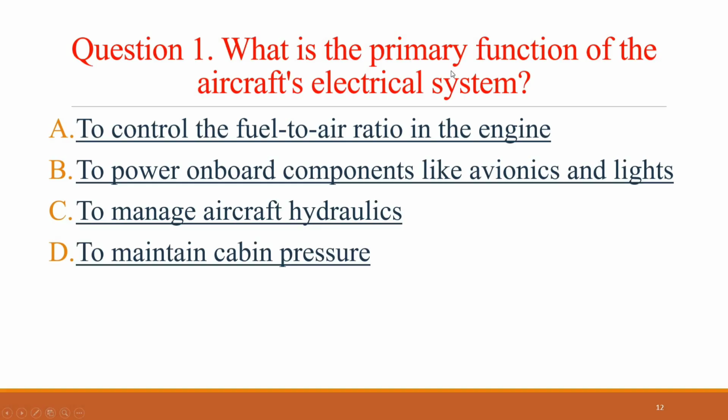Question 1. What is the primary function of the aircraft's electrical system? The correct answer is to power onboard components like avionics and lights.